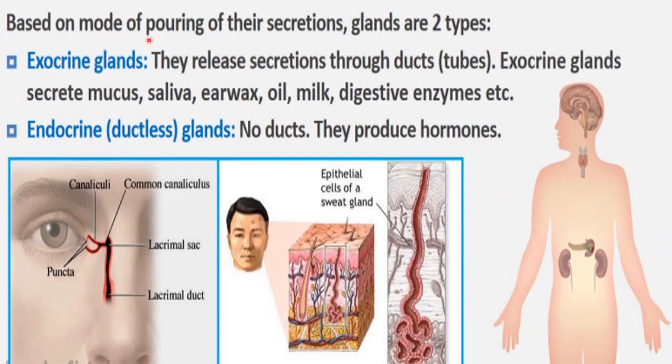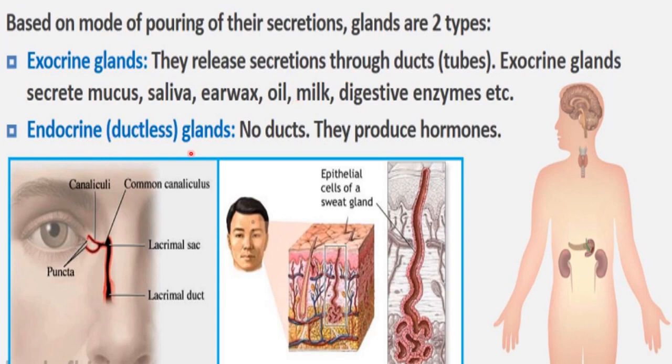Based on the mode of pouring of their secretions, these glands are of two types. You can say we are studying glandular epithelium, so the glands which are formed are of two types based on their mode of pouring their secretion. First is exocrine glands. They release secretion through ducts, or you can say through tubes. Exocrine glands secrete mucus, saliva, earwax, oil, milk, digestive enzymes, etc. So all the glands which secrete these substances are exocrine glands, and all these glands release their secretion through tubes.